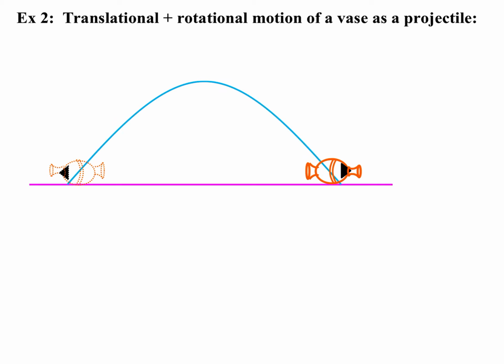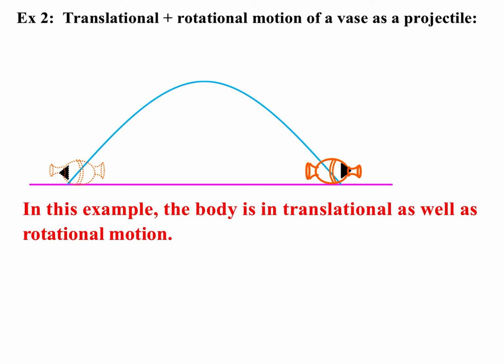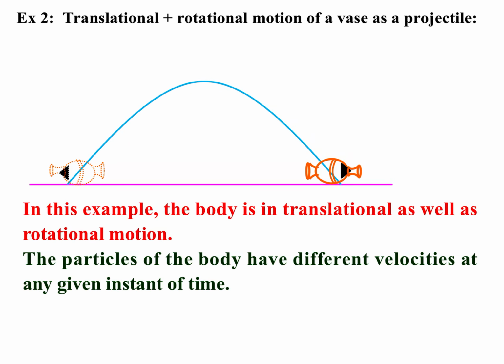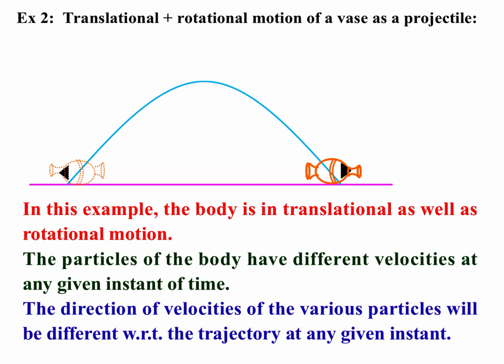See how this vase is moving. It is different from the previous case. In this example, the body is in translational as well as rotational motion. The particles of the body have different velocities at any given instant of time. The direction of velocities of the various particles will be different with respect to the trajectory at any given instant of time.